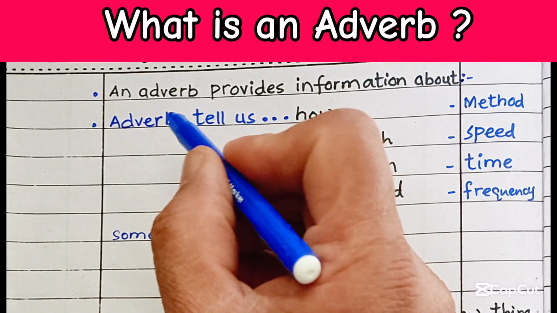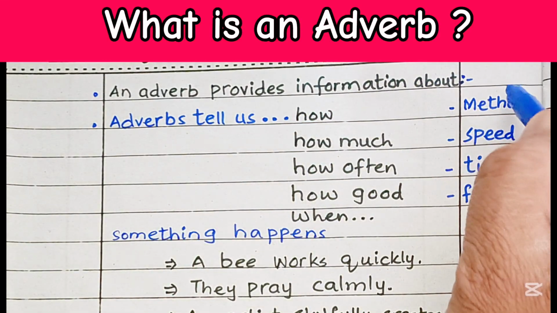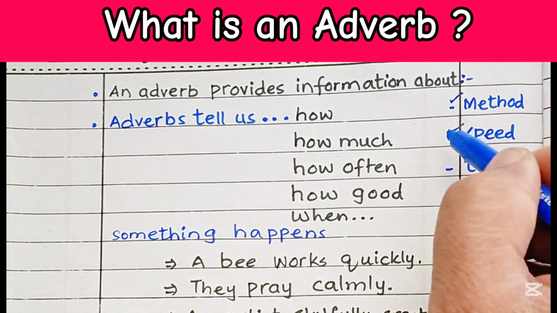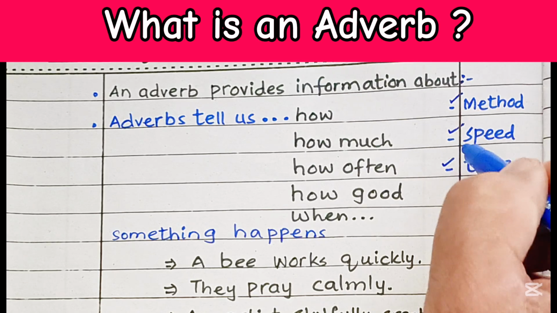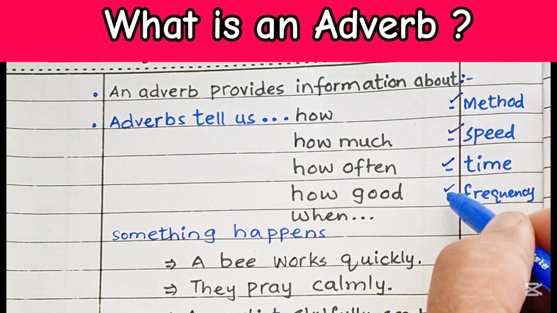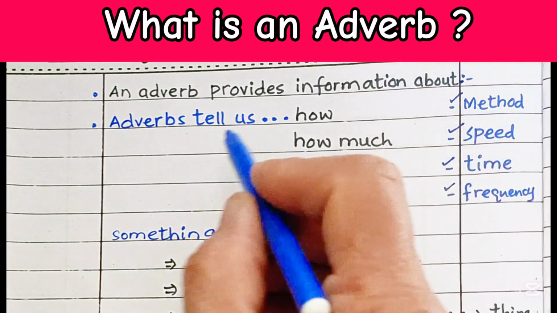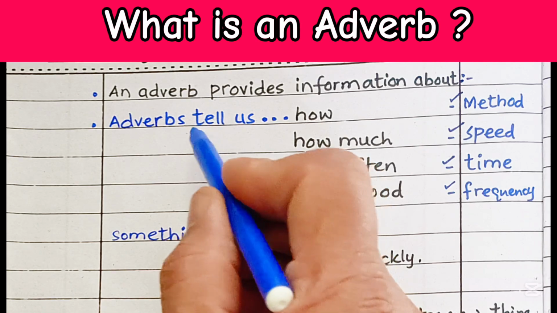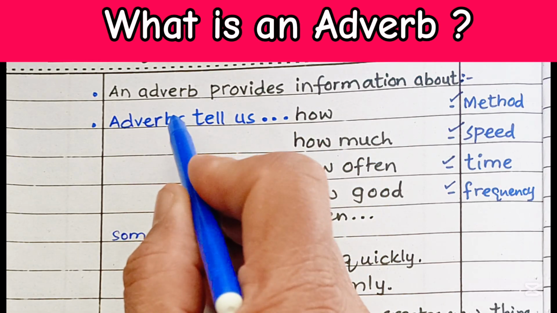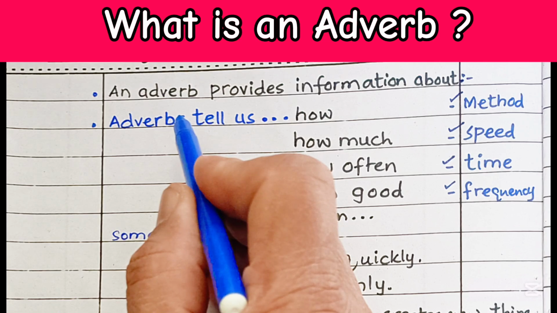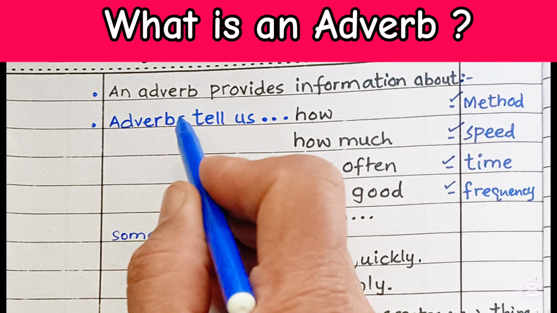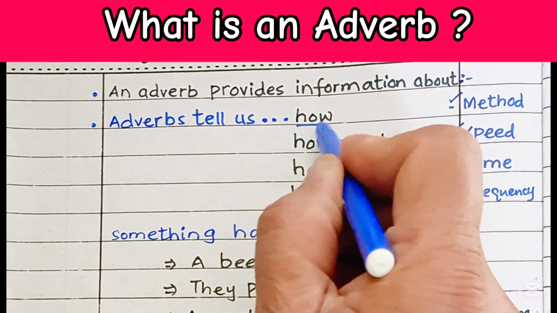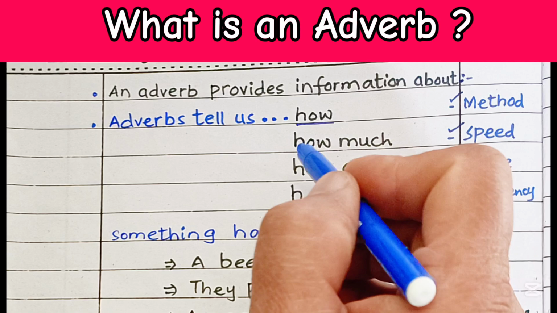Adverbs provide information about a method or speed or time, or it may be frequency. Adverbs are often used for some sort of action. How did a person do something?